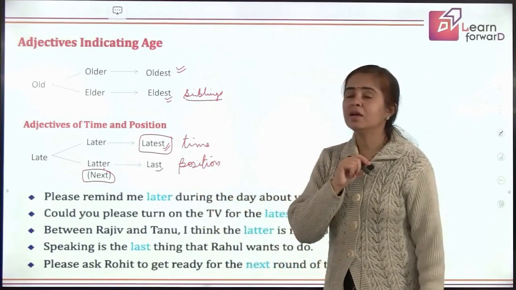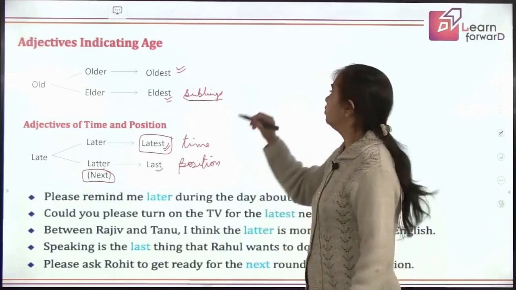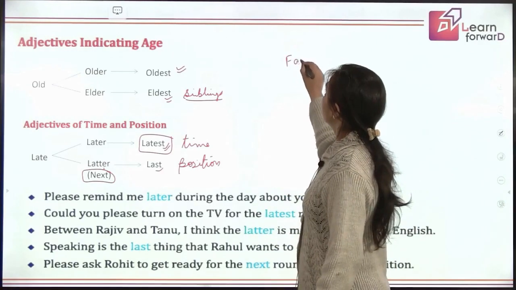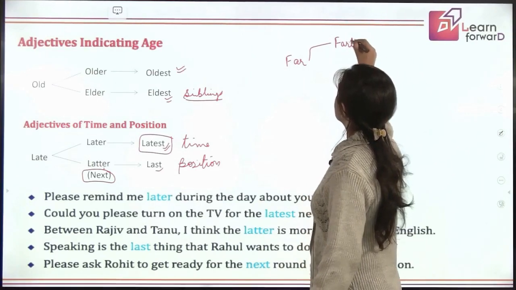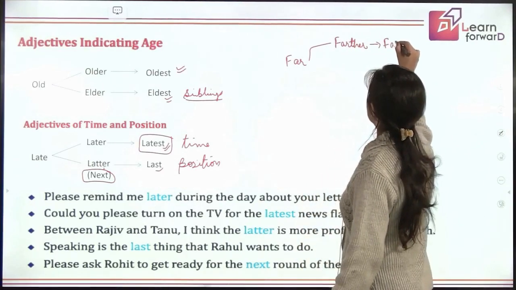Similarly, when talking about comparative and superlative degrees, there was a word far. It turns into farther, farthest. This is used when we talk about distance, children.